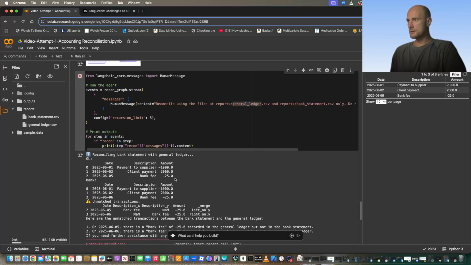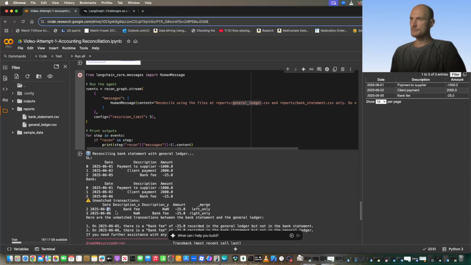And here shows the flow of our reconciliation. So we're triggering the first agent. It routes it to the reconciliation node. Within the reconciliation node, it shows us the GL dataset, the bank dataset, and it immediately performs reconciliation by showing that the bank fee transaction has not been reconciled. It's missing on both the left-hand side and the right-hand side due to the date.